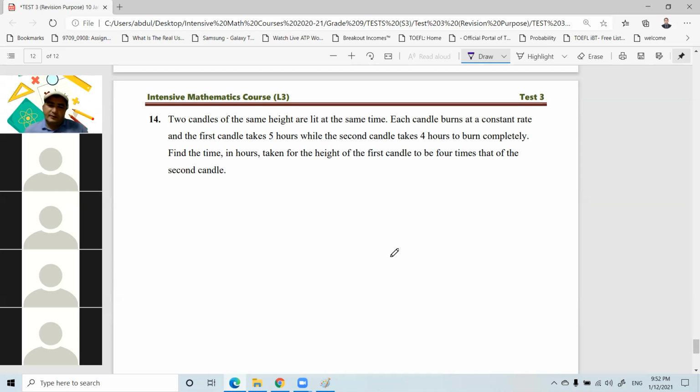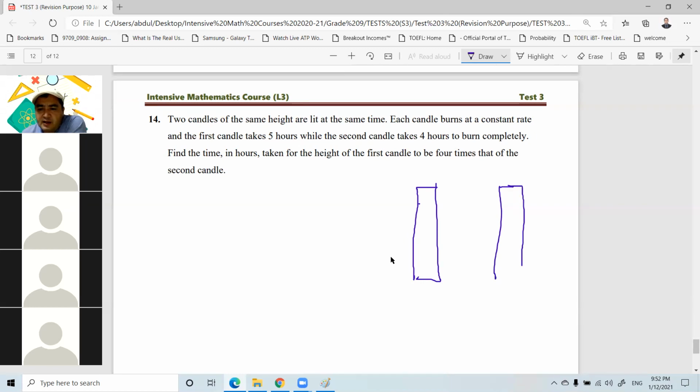SASMO type questions are like this. They ask this kind of question. It is simple when you just look at it, but understanding is one challenge. After understanding, solving is another challenge, because directly you cannot solve this kind of question. What we're talking about here is that 2 candles of the same height are lit at the same time. So this is the first one, and this one is the second one, with the same height.